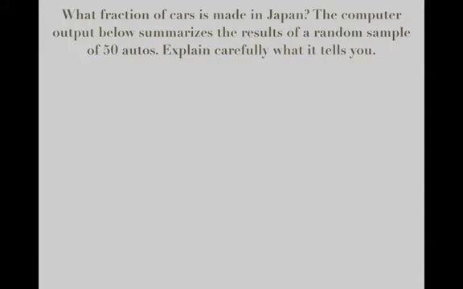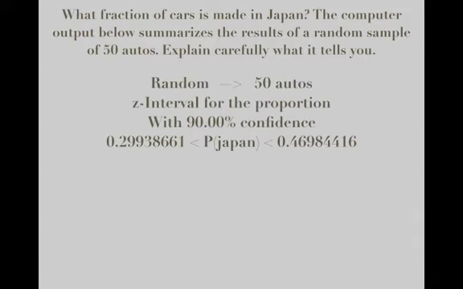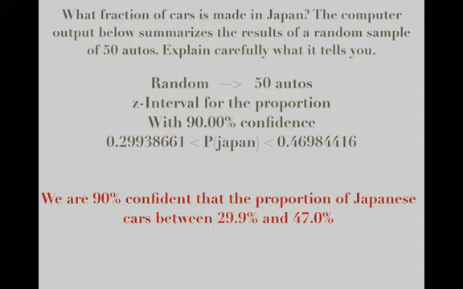Okay, the next question is, what fraction of cars is made in Japan? The computer output below summarizes the results of a random sample of 50 autos. Explain what this means. So what we're given is a random sample of 50 autos, and a z-interval for the proportion with a 90% confidence level. So write down what you think this is telling you and then check your answer. This says that we are 90% confident that the proportion of Japanese cars is between 29.9% and 47%.